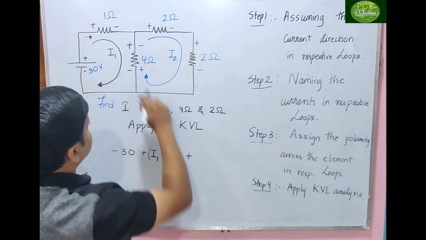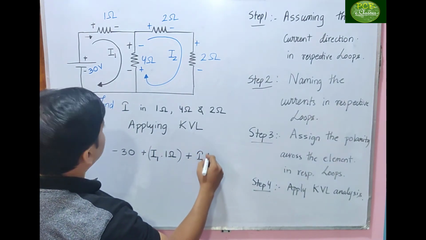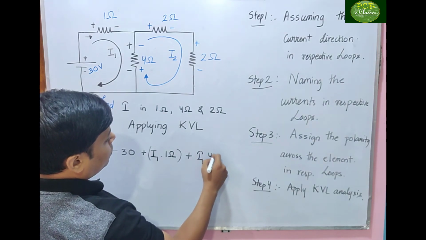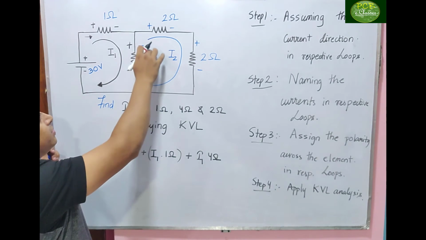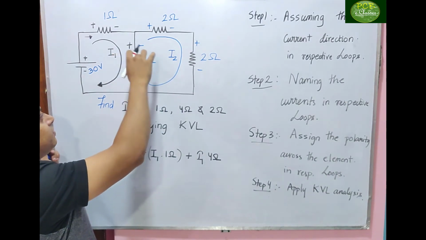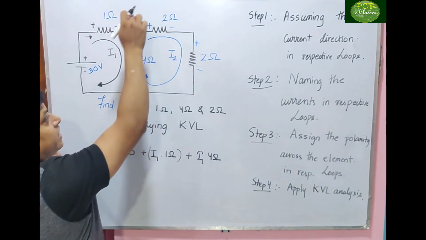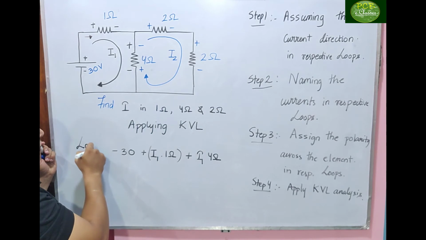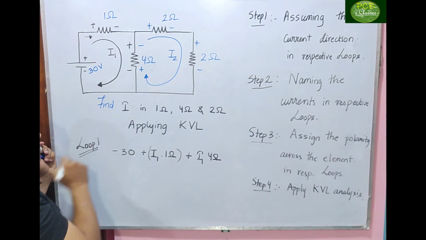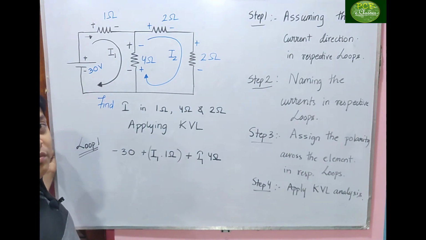Plus I1 into 4 ohm. But see here, in this 4 ohm, I1 is entering, I2 is also entering. Which loop are we considering? Loop 1. So loop 1 will be taken as the dominant loop.